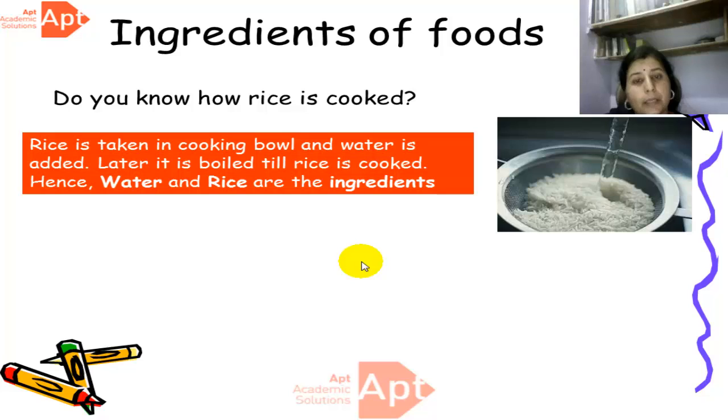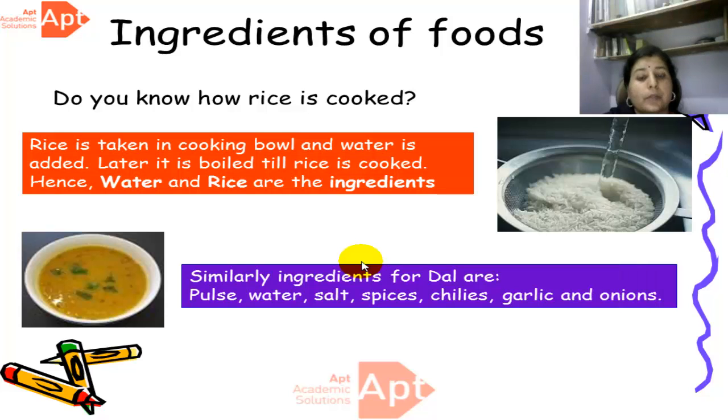Okay, similarly we can use different kinds of ingredients to prepare dal. To prepare a dal we use pulses, water, spices, salt, chili, garlic and onions. These are the ingredients we use to prepare a dal. Okay, which is very good for our health and we should all use it in our day-to-day meals.